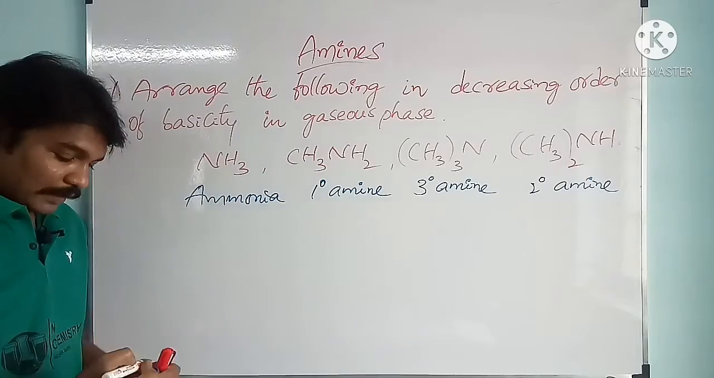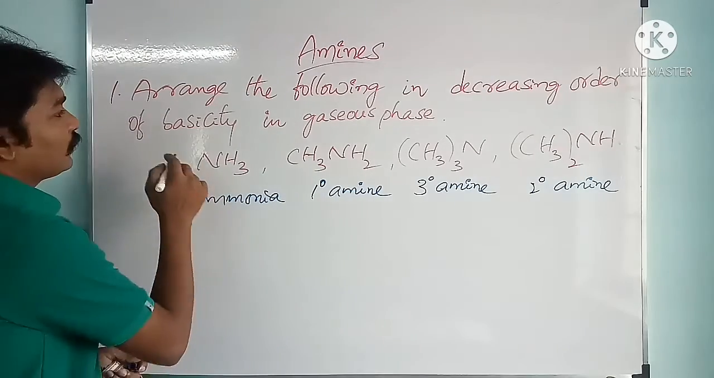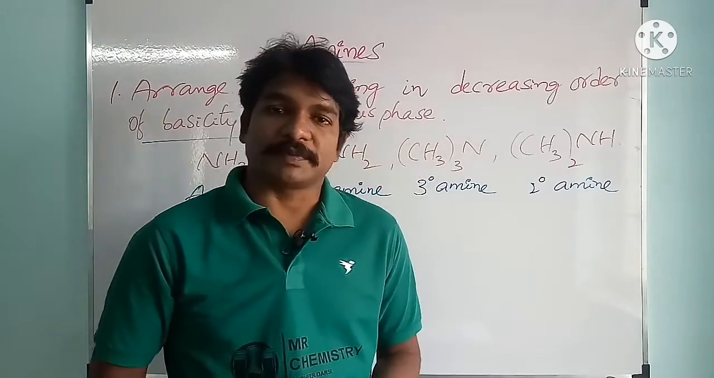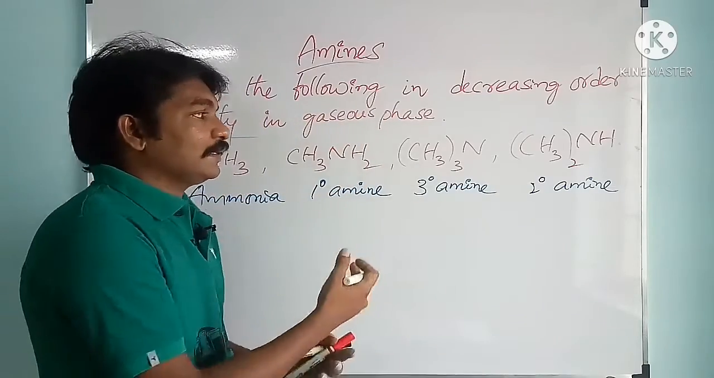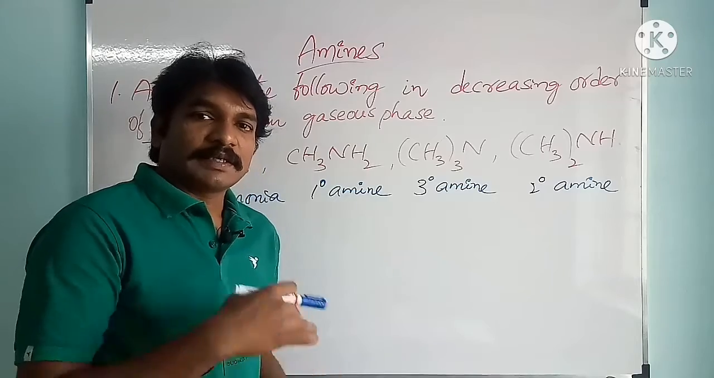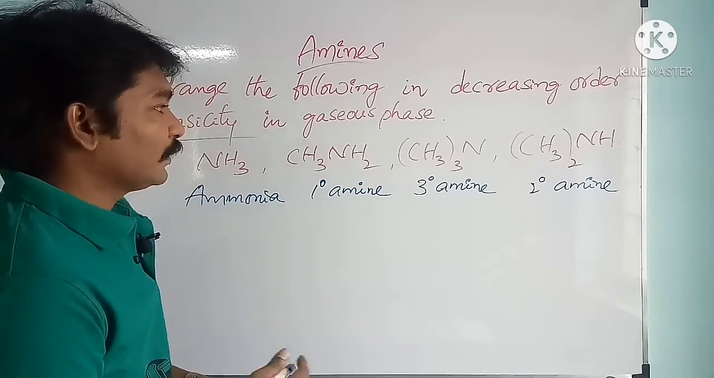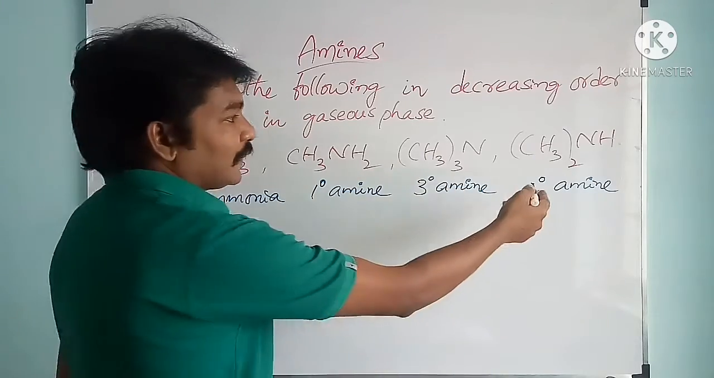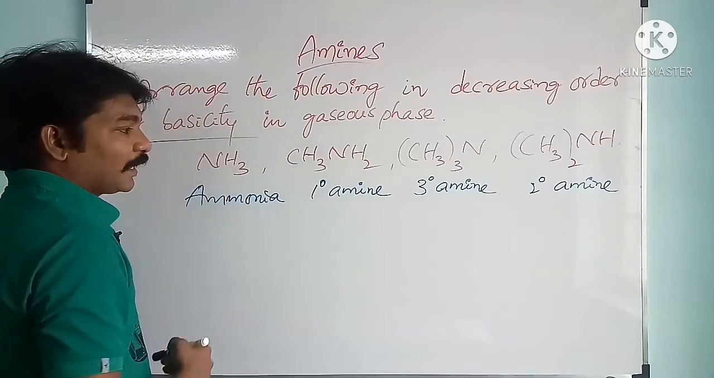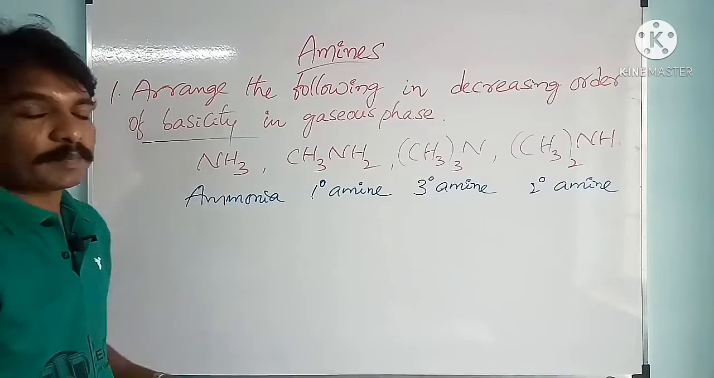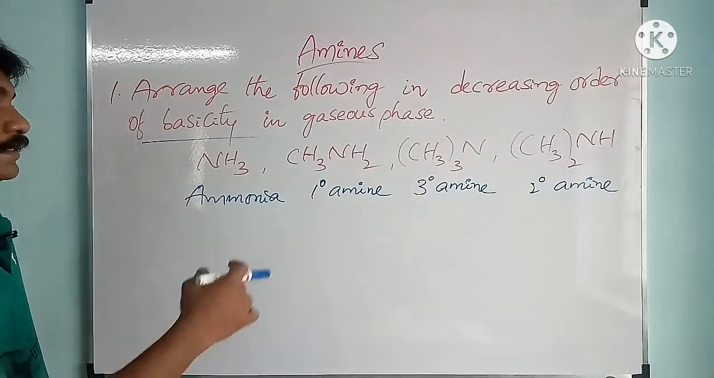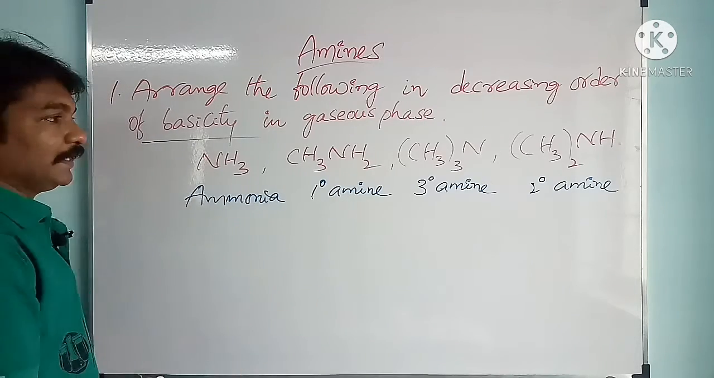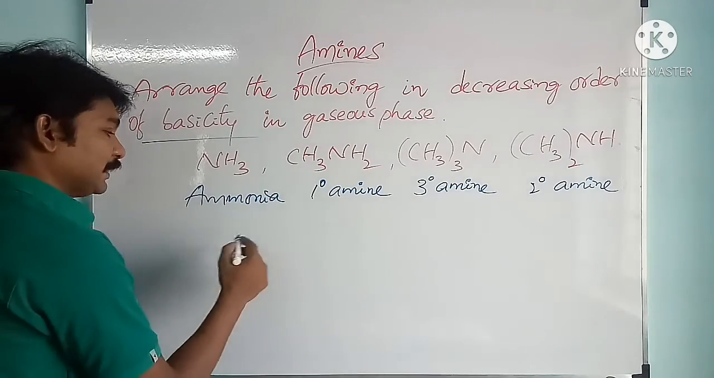See here basic character, they are asking decreasing order of basicity. See here basic character is proportional to positive inductive effect. Okay, see here if electron donating or supplying groups increase, the positive inductive effect will increase. In case of tertiary amine 3 methyl groups are there. In case of secondary amine 2 methyl groups are there here. In case of primary amine 1 methyl group is there. These are supplying or donating electrons. Okay, as the number of methyl groups increases, then what will happen? Positive inductive effect will increase. Increase in positive inductive effect increases basic character.